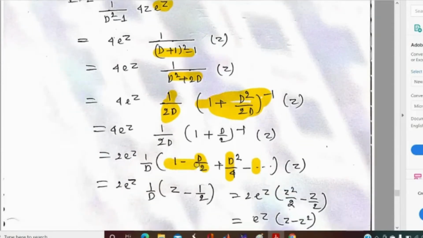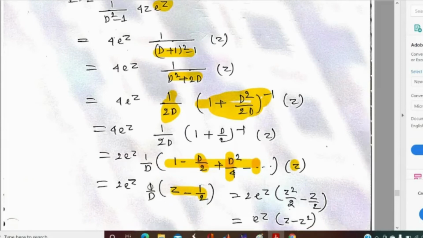If we operate this series over z, when we operate 1, that gives us z. When we operate D by 2, D meaning differentiation, that gives us minus half. When we operate D square by 4, that is automatically 0 because the power of z is 1, and the remaining terms will also be 0. So it remains z minus half.